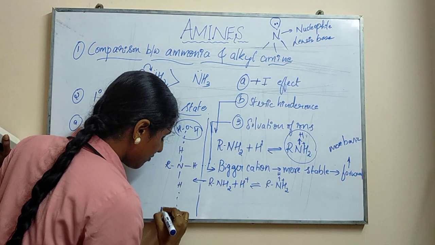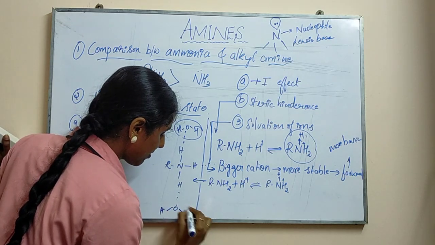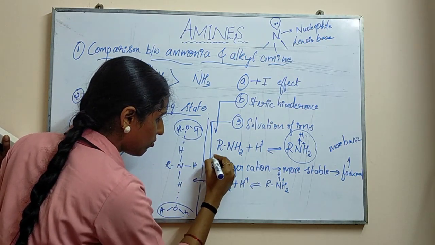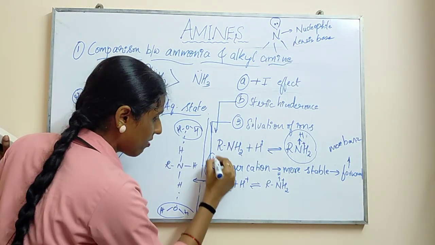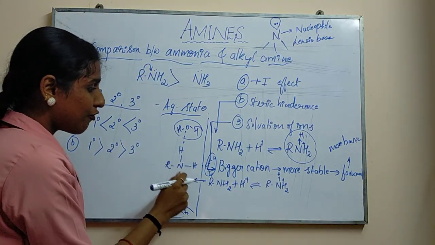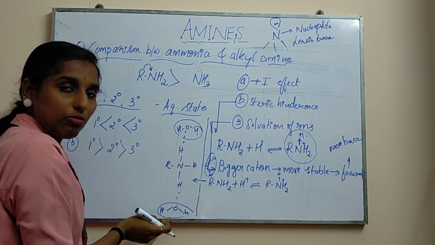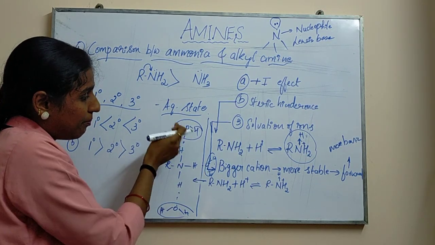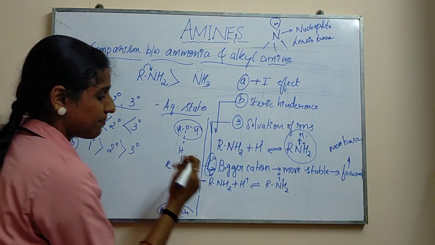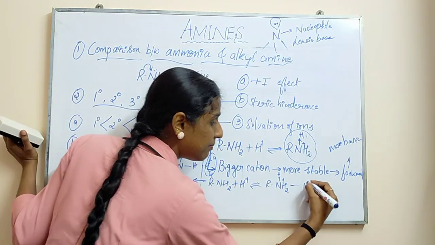Okay, see now here one water molecule is there, again here one water molecule. So in the case of primary amine, it will be able to combine with 3 water molecules. Okay, so bigger cation formation will take place. So this will be in primary amine.